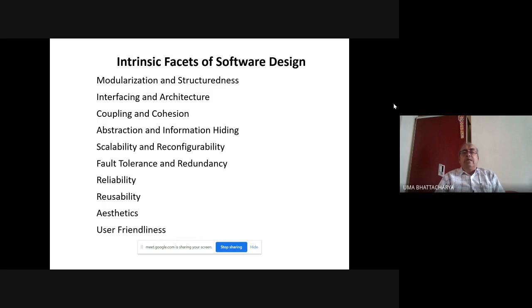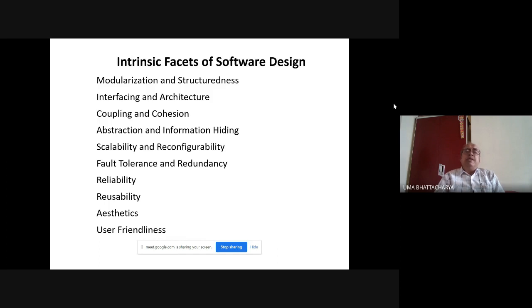Similarly, scalability and reconfigurability, these are definitely very much desirable criteria, but they have to be mentioned right during requirement specification, that okay, this is what we are visualizing today.